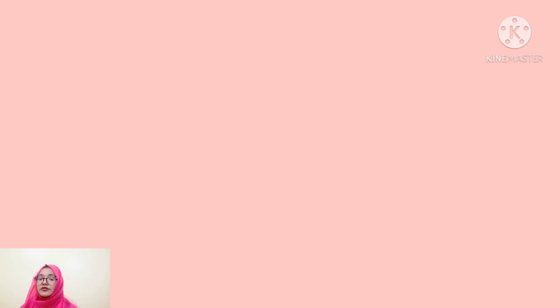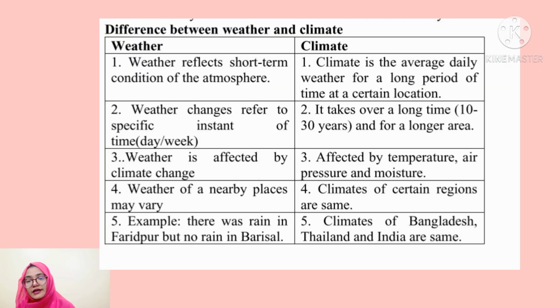Now I will tell you about the difference between weather and climate. So please listen to me carefully, okay? Factors of weather and climate are basically the same. Temperature, air pressure, humidity, rainfall are the factors of weather and climate. When factors are the same, what is the difference between weather and climate?